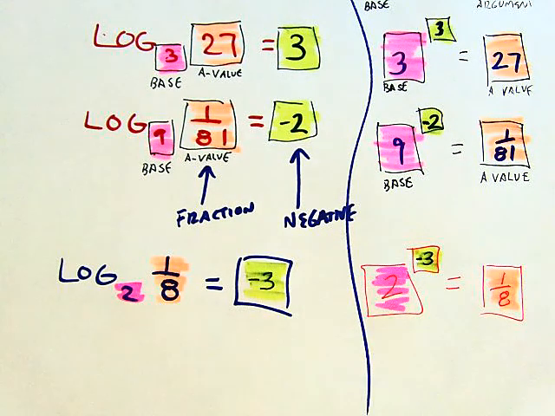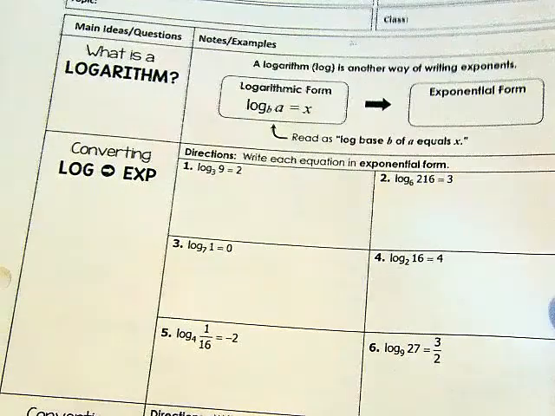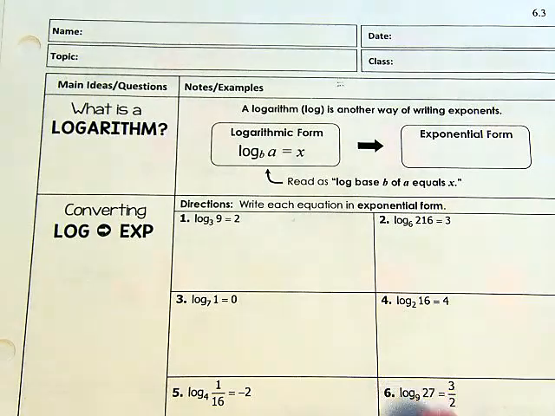Okay? Now, am I always going to be able to do those by hand or in my brain? No, but you can't do all math in your brain anyway. Okay? 149.678 times 272.419. I can't do that in my brain. At some point, I'm just like, oh, that's too much. I'm going to have to use a calculator. Okay? So, we'll show you how to do logs on a calculator as well. But you can answer these questions now.